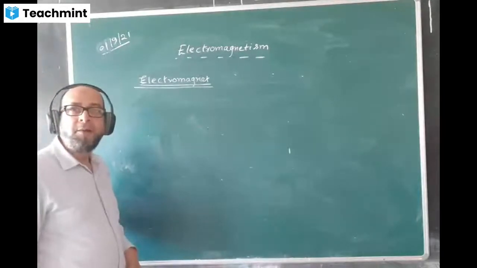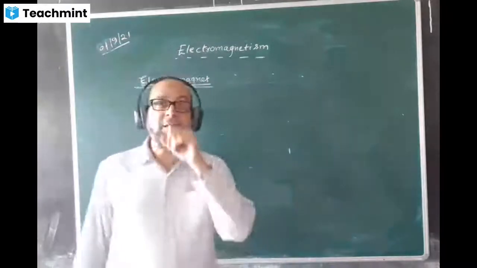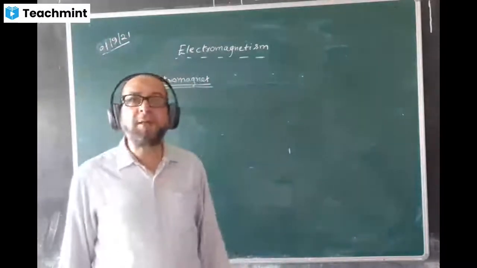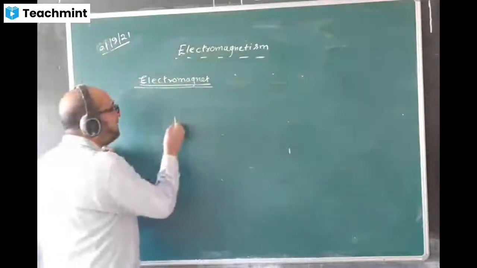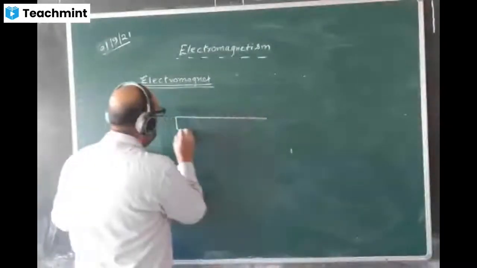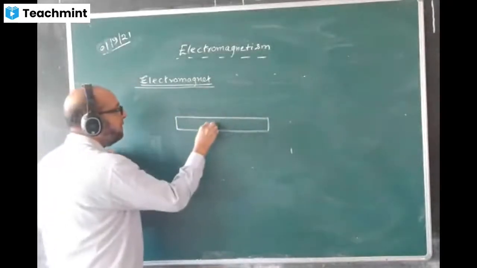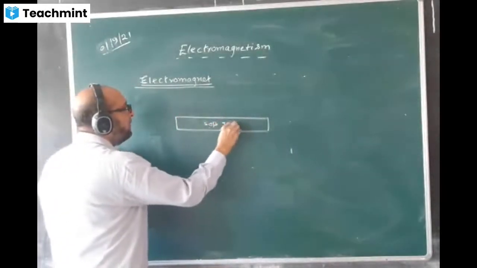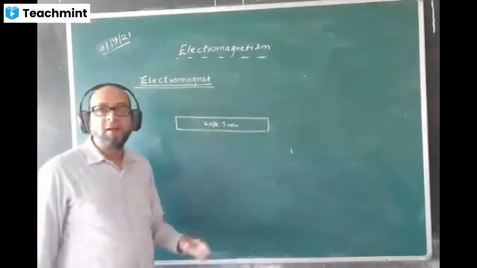Now, how do we make an electromagnet? A powerful electromagnet. To make an electromagnet, we will take a soft iron material. You can give the shape yourself.